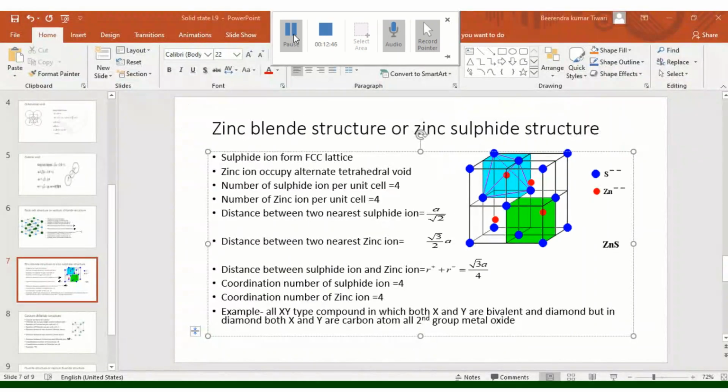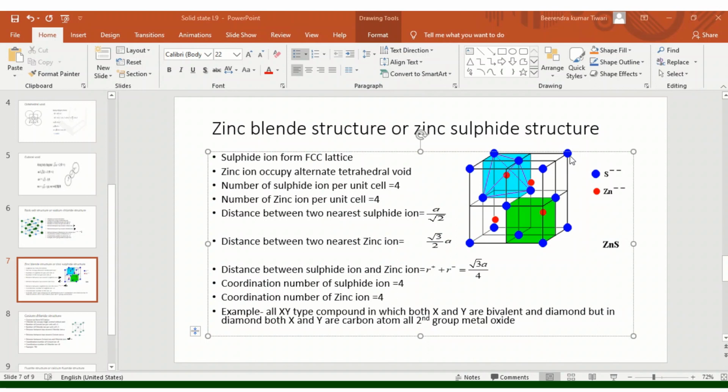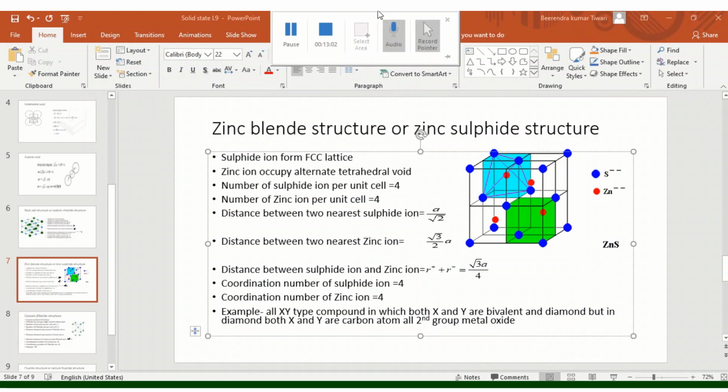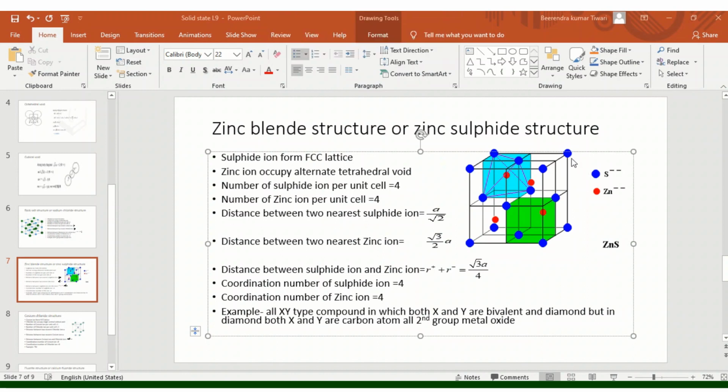So here the coordination number of the sulfide ion will be 4, and the coordination number of the zinc ion is also 4. Sulfide ions form an FCC lattice and are at each corner, and we know that the tetrahedral void exists at root 3 a by 4 distance from each corner.